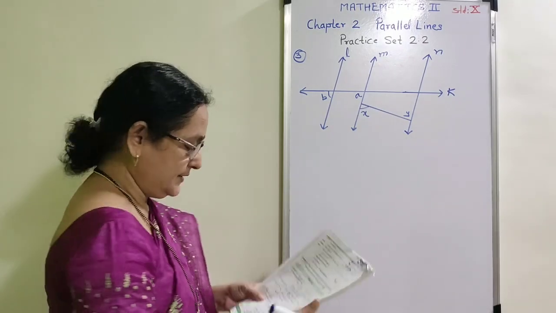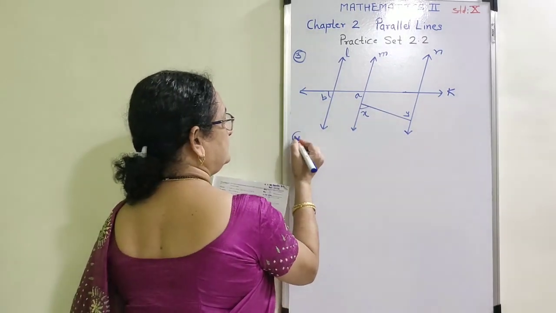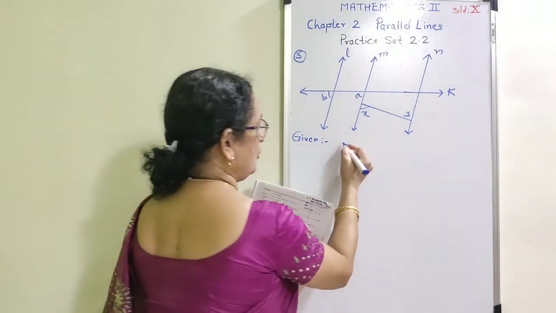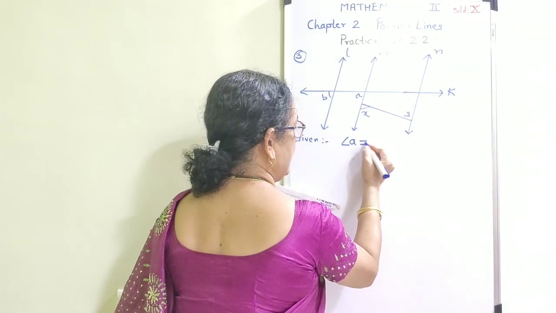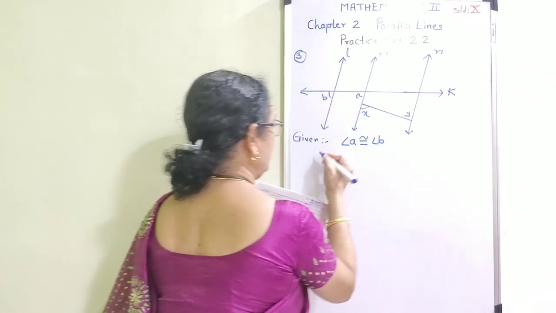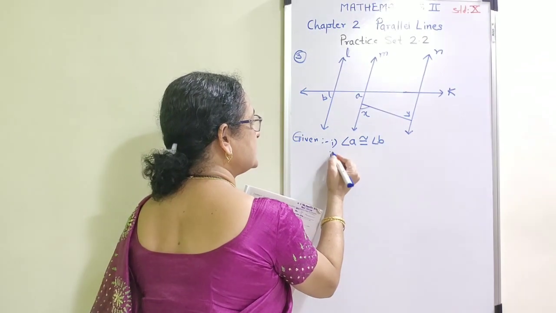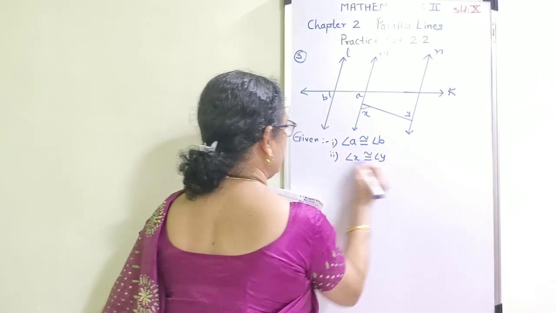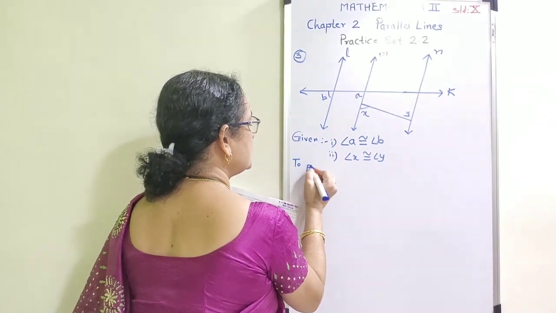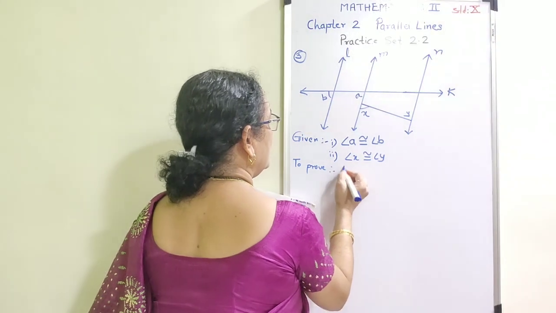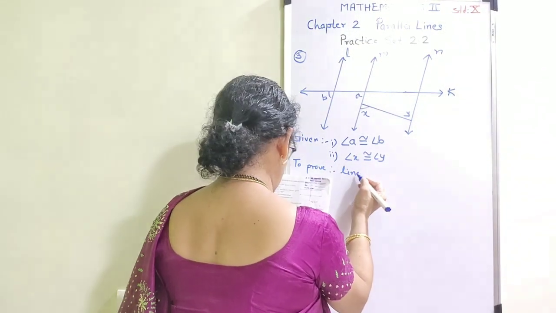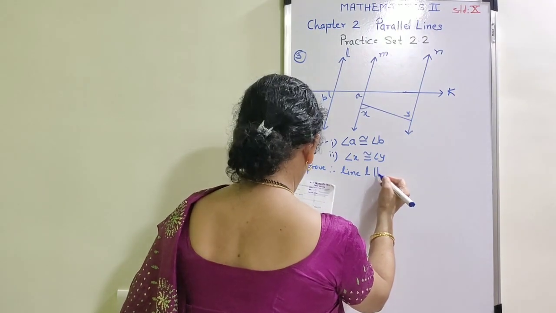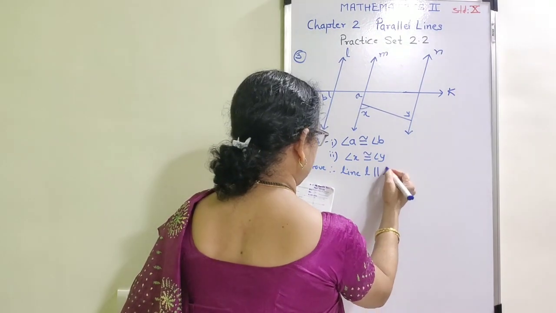Now I am going to write the given things. There are two pairs of angles given congruent to each other. Angle A is congruent to angle B. Also, they have given the second pair, angle X is congruent to angle Y. And you are going to prove that line L is parallel to line N.